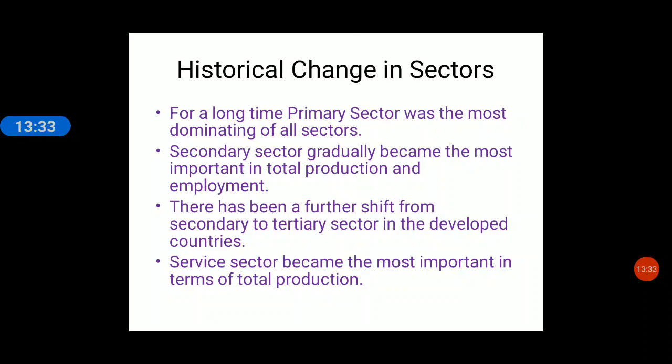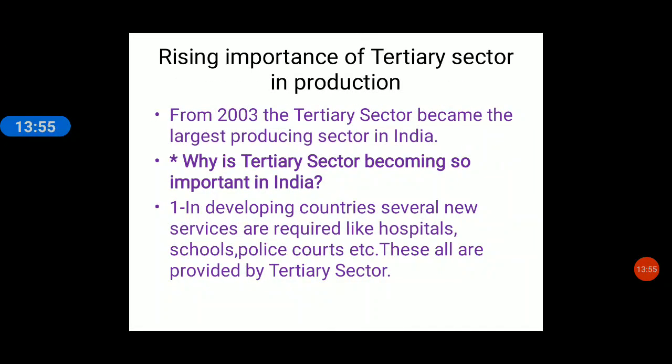Now, the service sector became the most important in terms of total production. Today, if we talk about the contribution of the service sector, that is the tertiary sector, it is the largest all over the world, and especially we are talking about India. In India, the contribution of the service sector is now the largest. Okay, so, rising importance of the tertiary sector in production.